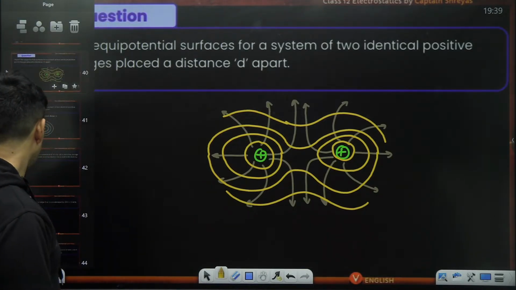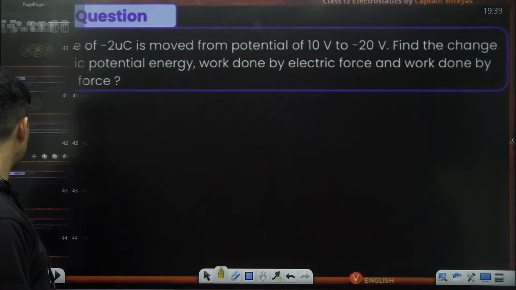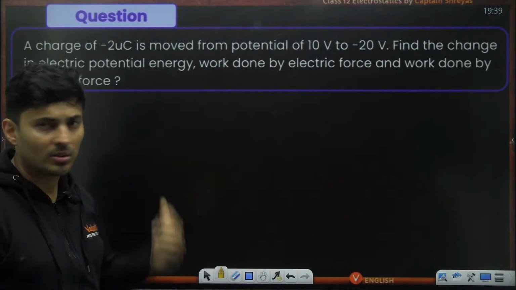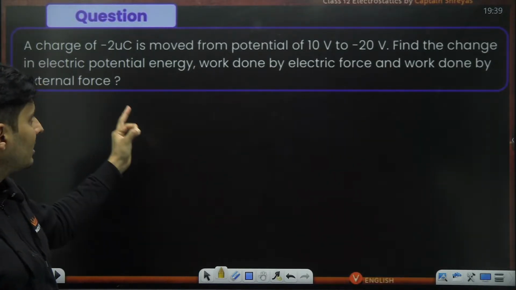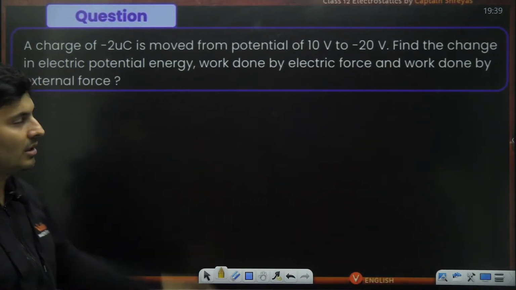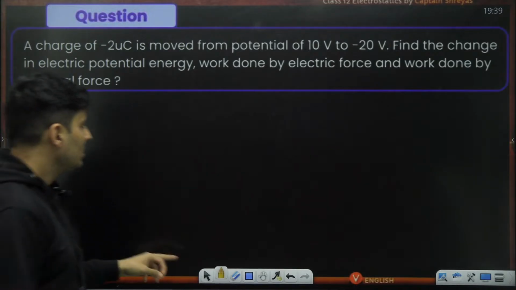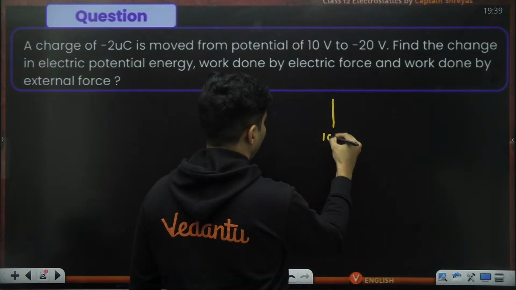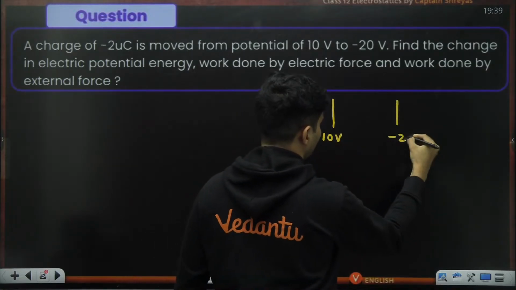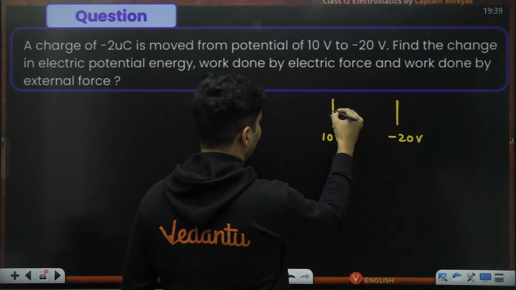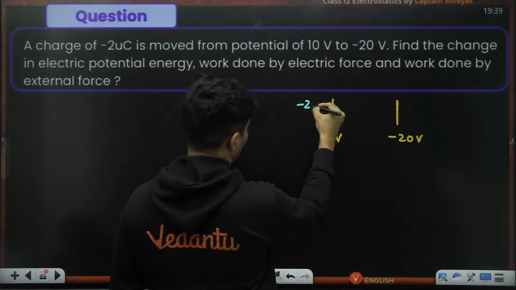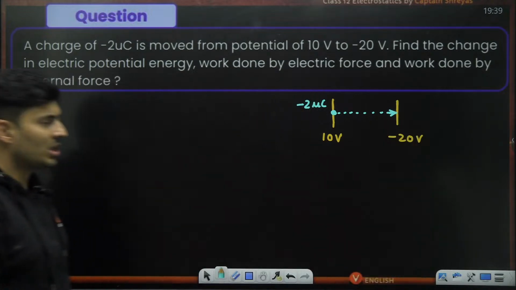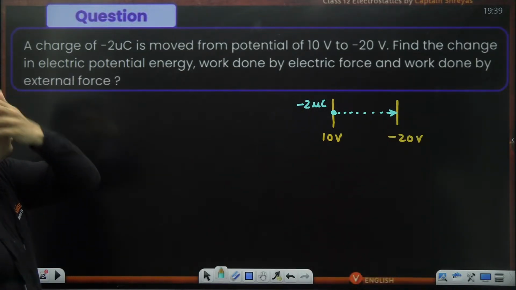Perfect. Let's take another example coming up on your screen. If you take a -2 microcoulomb charge, moved from this voltage to this voltage, find the change in the energy, work done by force and work done by external force. So the concept is you are taking it from 10 volts to -20 volts. This particular charge of -2 microcoulomb from here to here. Question is, what is the work done by everything?